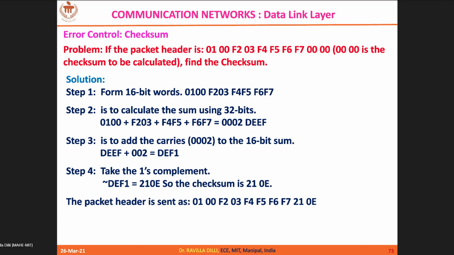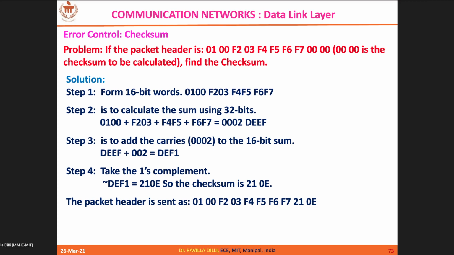Now you should wrap this 2 onto the LSB side, because finally I want 16 bits only. My checksum value should be 4 hex digits, but here I got 5 hex digits. This fifth hex digit on the MSB side, you bring to the LSB side and wrap it. So DEEF plus 0002.